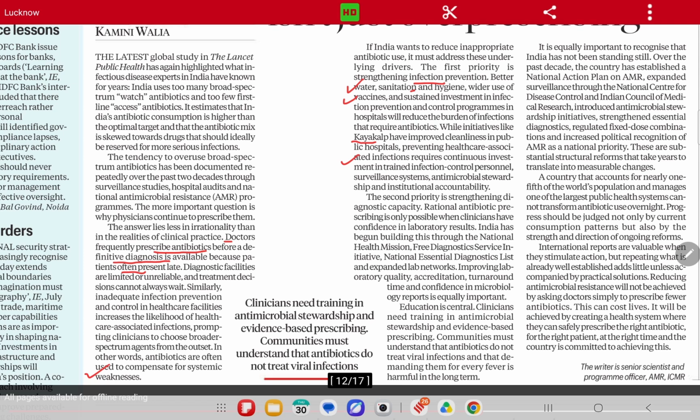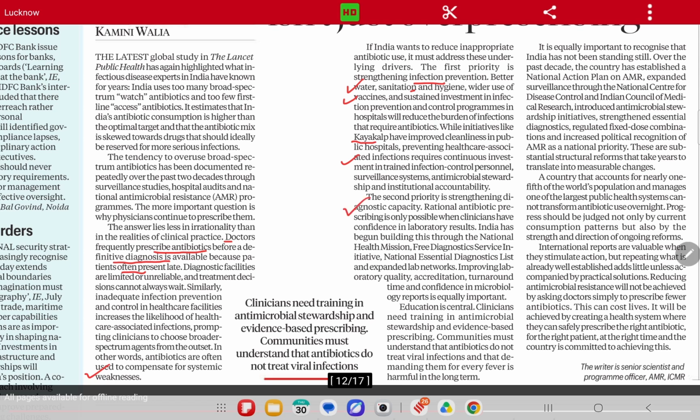So even though Kayakalp is a good initiative, it requires continuous investment and continuous training for the cleaning staff. Then there should be a surveillance system. So the first step which the government of India, or any government, should take is to curtail the spread of infection.